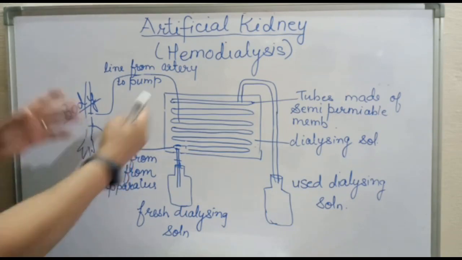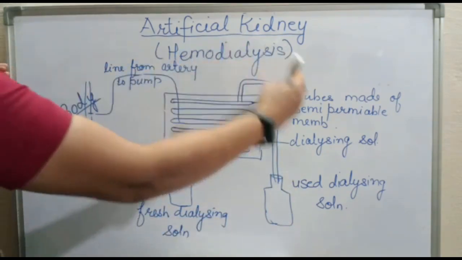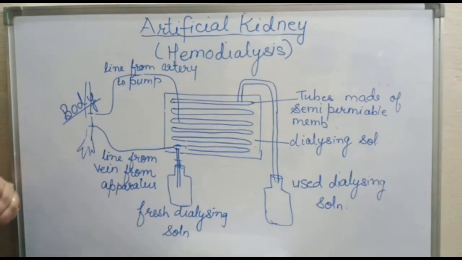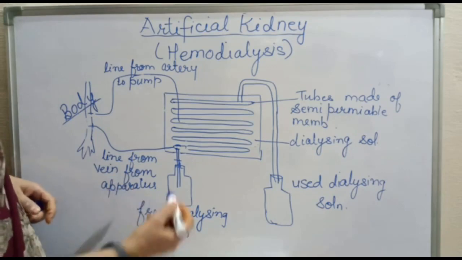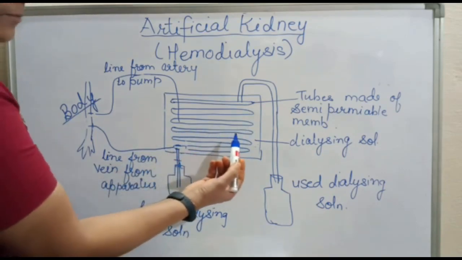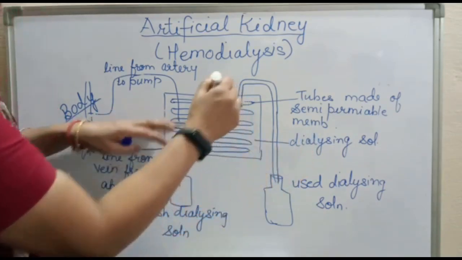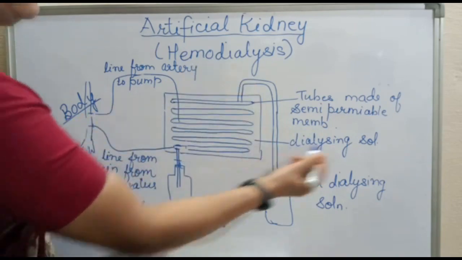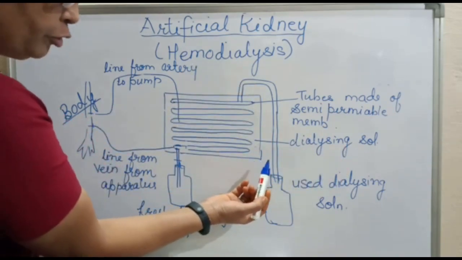Now see, this is the dialyzing machine on which the dialysis is done, right? This machine contains a number of tubes which are semi-permeable, okay, and these are suspended in a tank containing a dialyzing fluid.